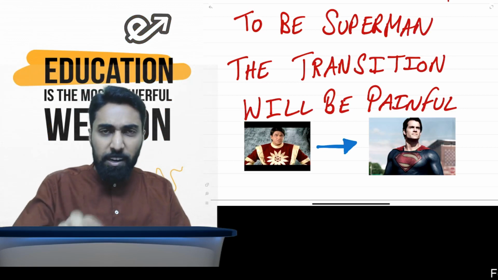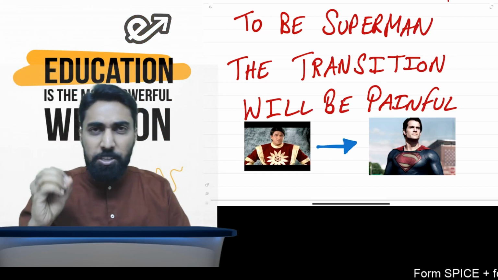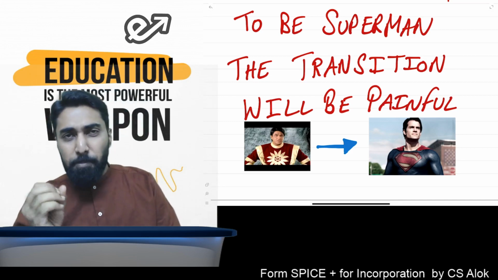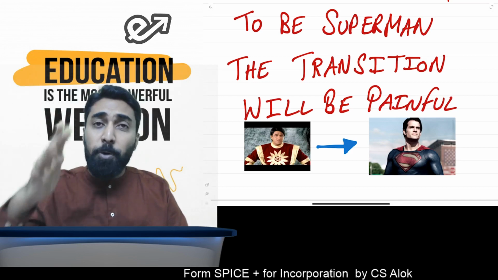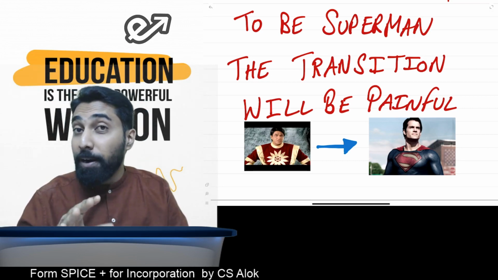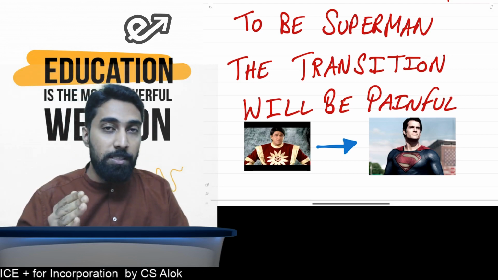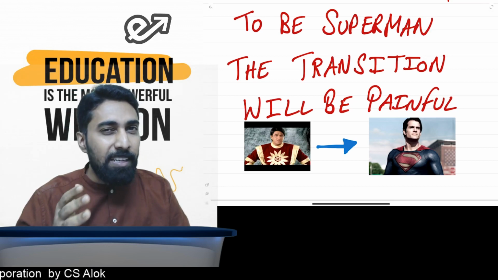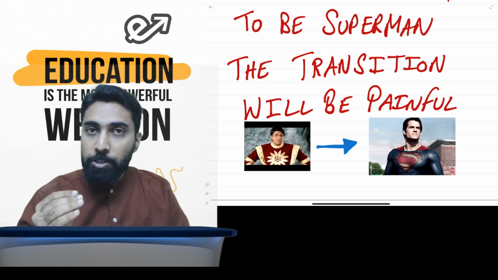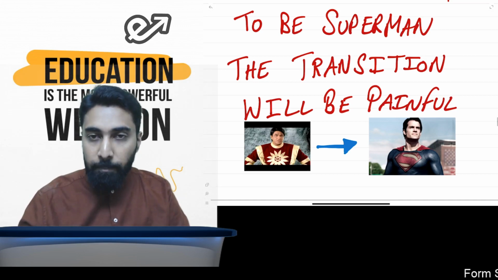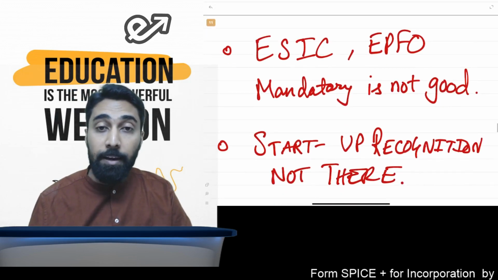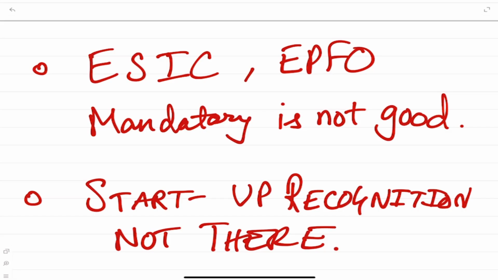Everything online, if you click, tuck, tuck, tuck, tuck, they'll give you incorporation, GST, EPFO, ESIC, TAN, then bank account, everything we are going to give. They've promised. Practically, we should see how fast they can do. But the good news is, it may take some time, 6 months, 1 year, we may have some problems, but eventually they will achieve it. They will become our Superman, and then we can definitely go for it.